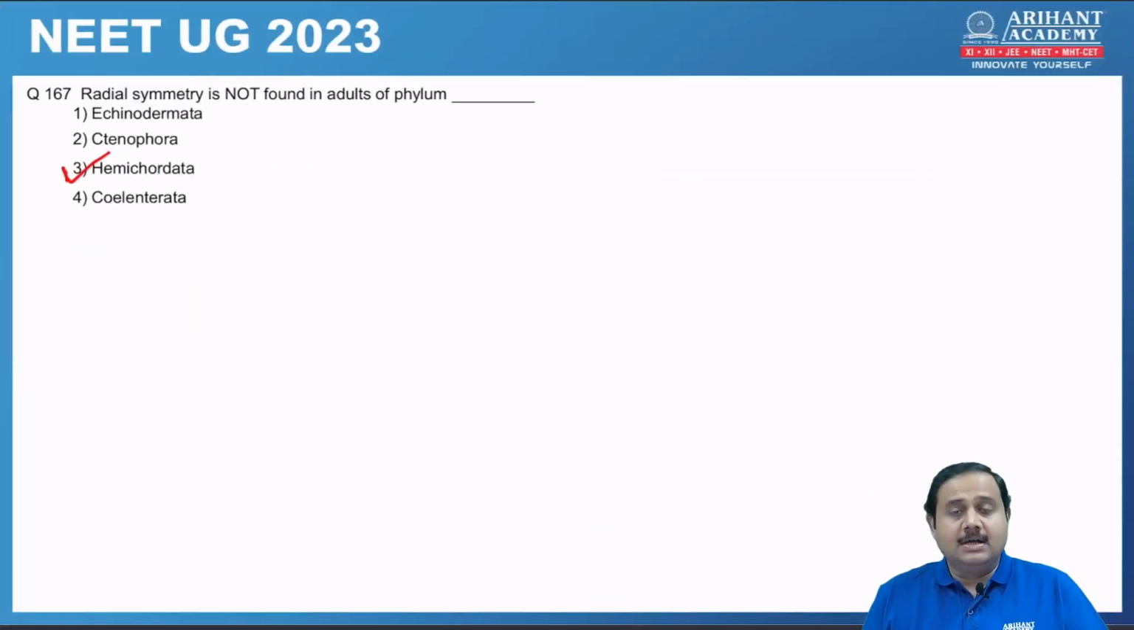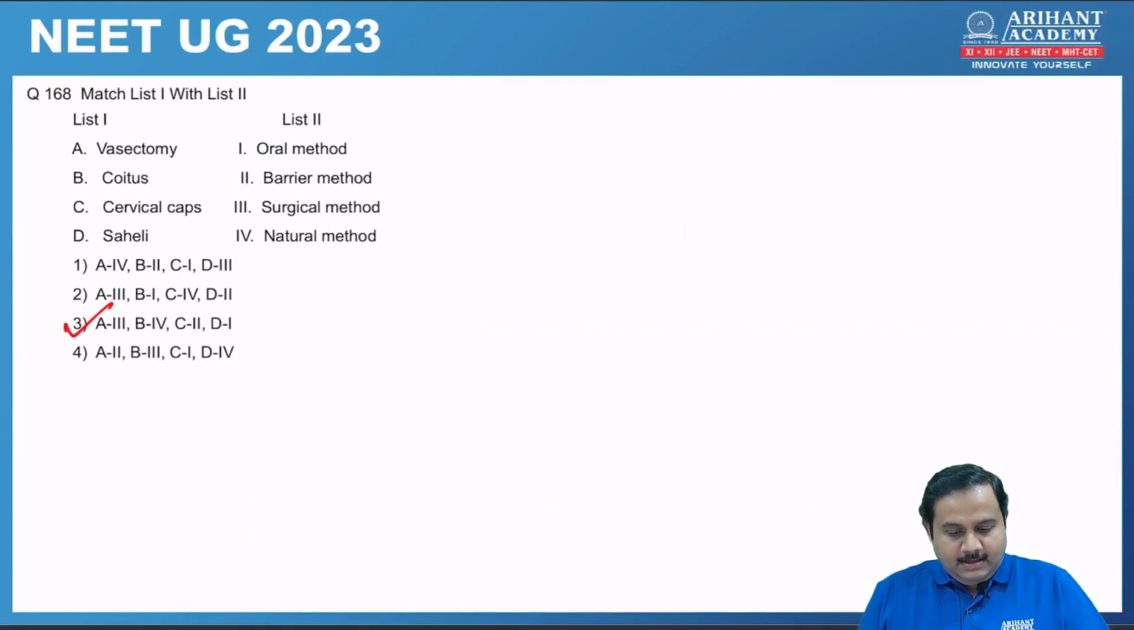Next one, radial symmetry is not found in the adults of phylum. So answer is number 3, Hemichordata. Again, match the column. Correct answer is option 3. That is, vasectomy is a surgical method of contraception. Coitus interruptus, which is natural method of contraception. Cervical cap will be a barrier method, and Saheli, which is oral contraceptive pill. So it's option number 3.